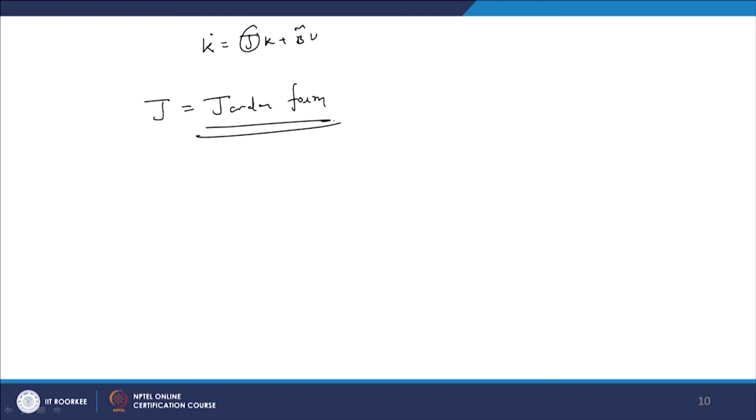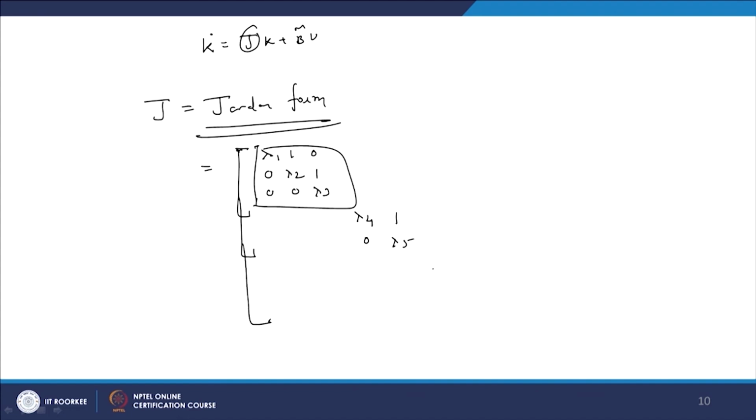So, when the Jordan form is coming, in the Jordan form, let us say here lambda 1, 1, 0, 0, lambda 2, 1, 0, 0, lambda 3, this is one block, and then there is another block, let us say lambda 4, 1, 0, lambda 5, and here lambda 6, lambda 7 up to lambda n, and the rest of the elements are all zeros.